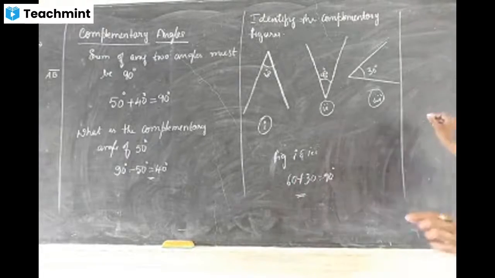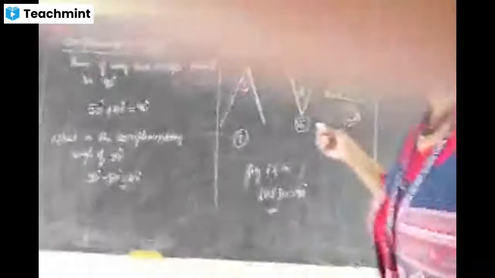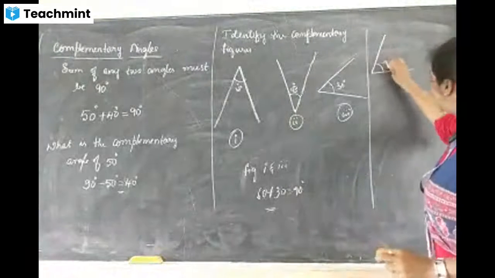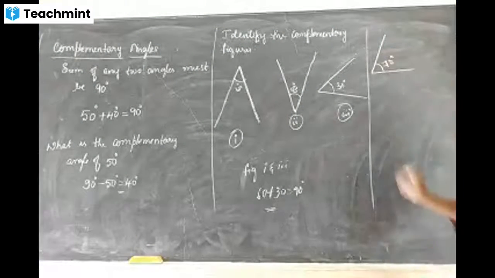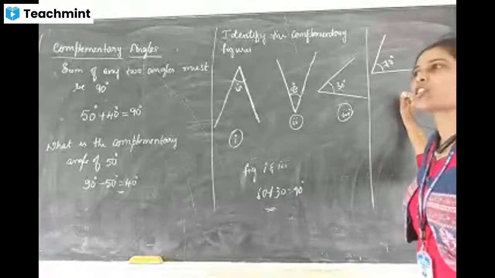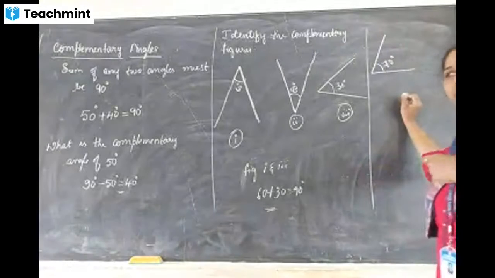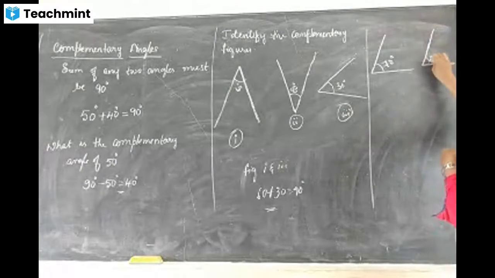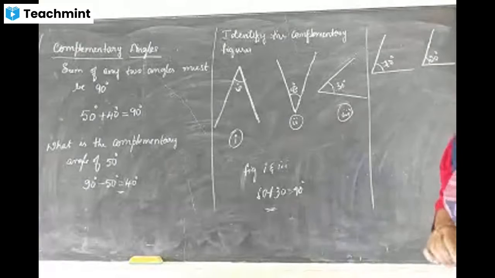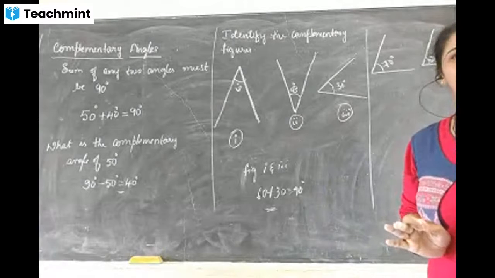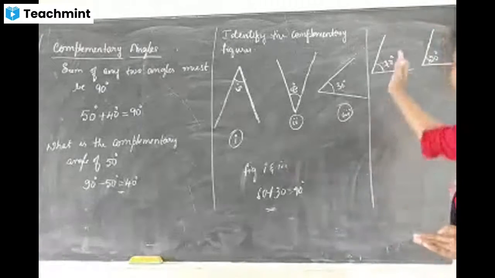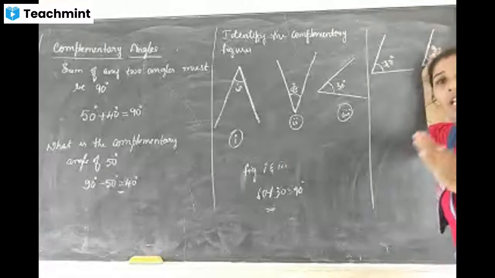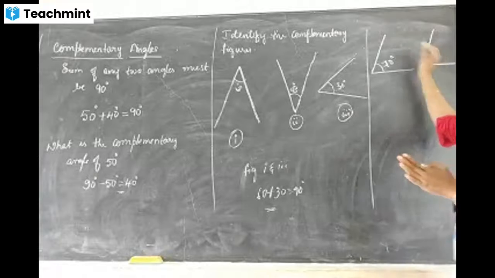Now, I will draw one figure. You must say which one more I have to draw. First I will draw 70 degrees. Next, how much angle do I have to draw here? 20 degrees. Very good, I have to draw 20 here. So now you are clear. Is this what is meant by complementary angle? Understood? The sum of two angles must be 90 degrees.